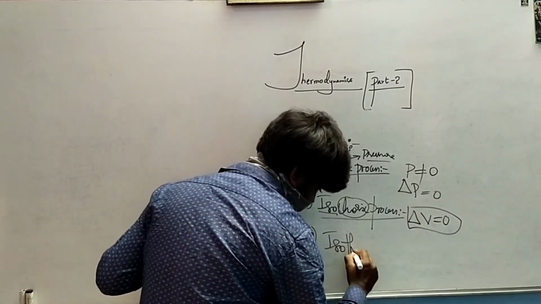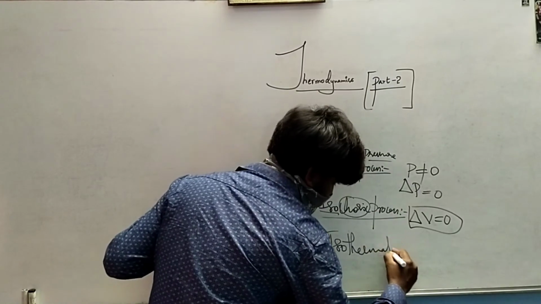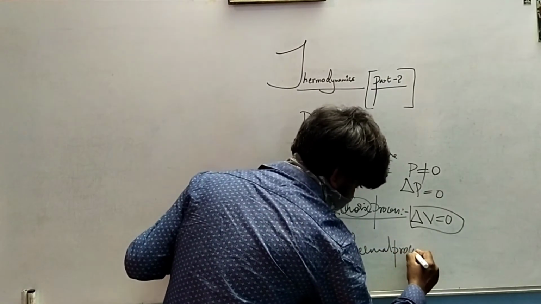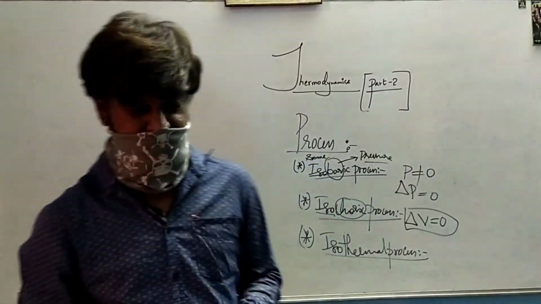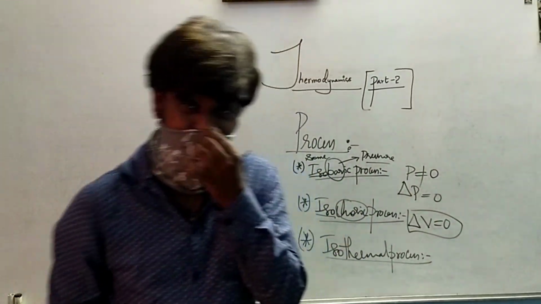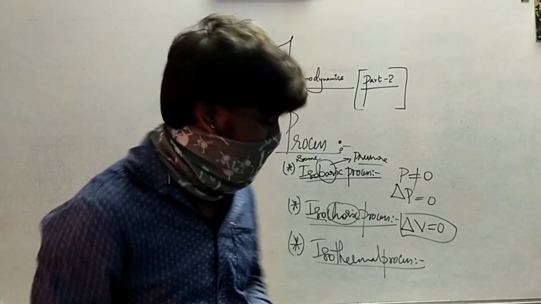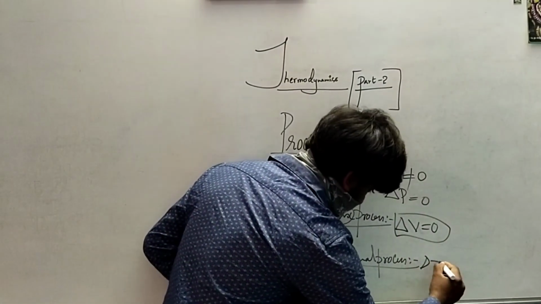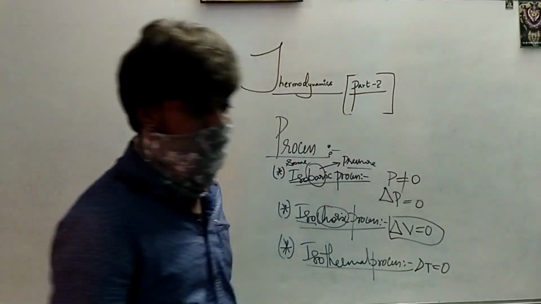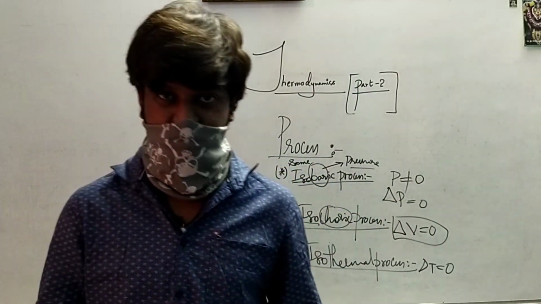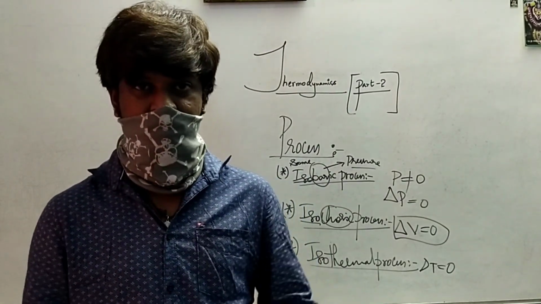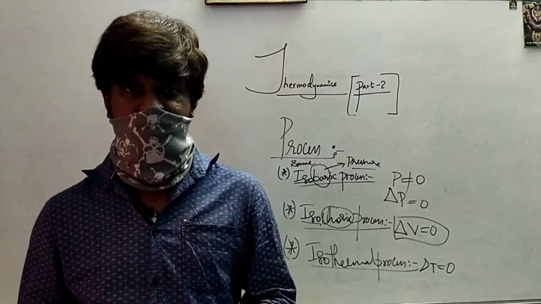Now we'll talk about isothermal process. So what is an isothermal process? Iso means same, thermal means temperature. So any process in which the change in temperature becomes zero is called an isothermal process. So these are a few examples of processes which have to be done in order to convert a system from one state to another state.